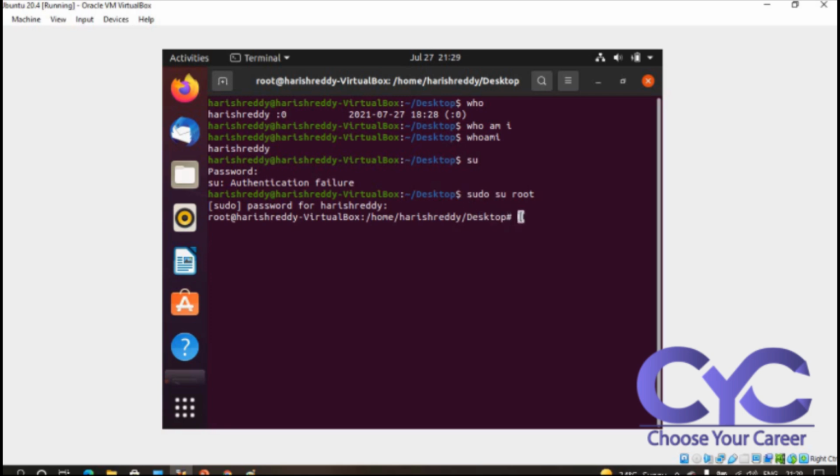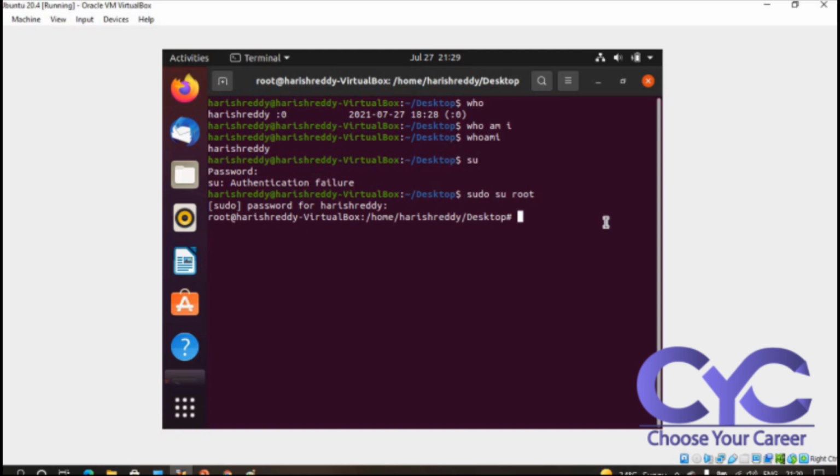So dollar to hash. See here, I am switching from one user to another user. These are the root users only, but the thing is I am switching from dollar to hash mode. So this is how we are working. Here Ubuntu dollar is nothing but Ubuntu root. From Ubuntu we are switching directly to root. Hash is nothing but root, remember this.